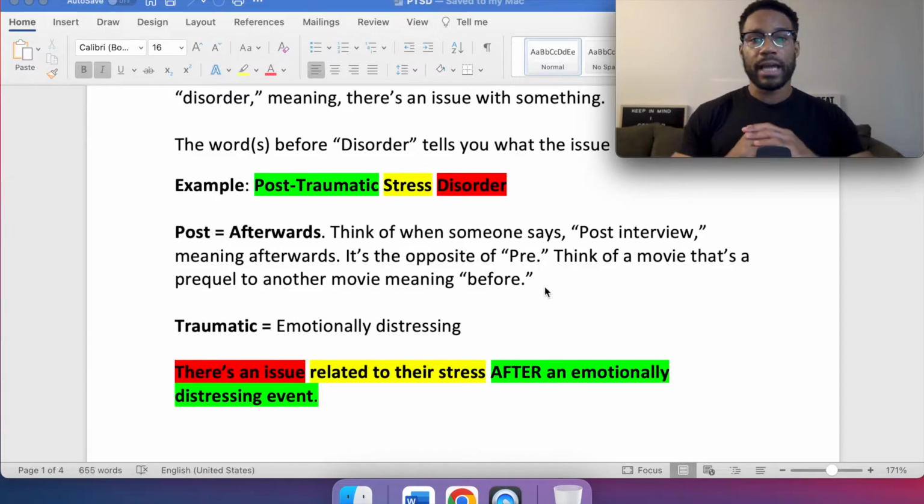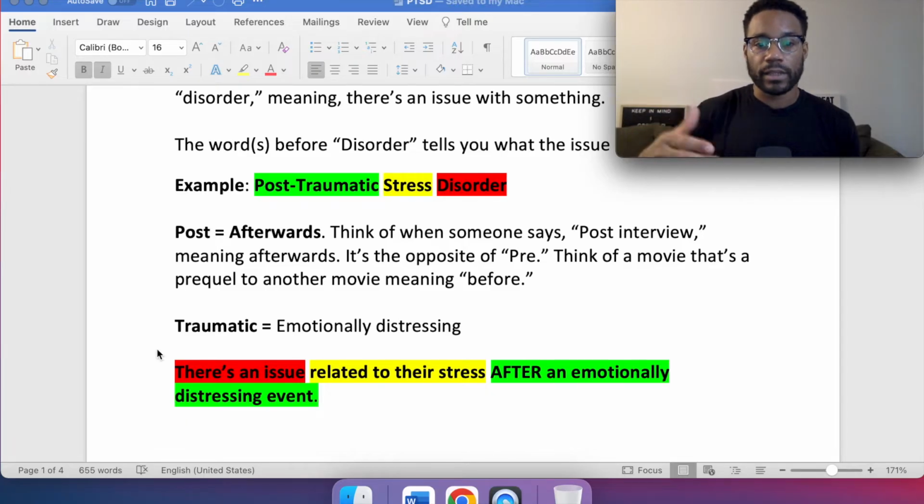So even if we had absolutely no clue what PTSD was, what it meant, this is breaking it down right here. There's an issue because it's a disorder related to their stress, that person. There's an issue related to their stress after an emotionally distressing event. So pretty much, how they're responding to this issue that happened, like this traumatic event.